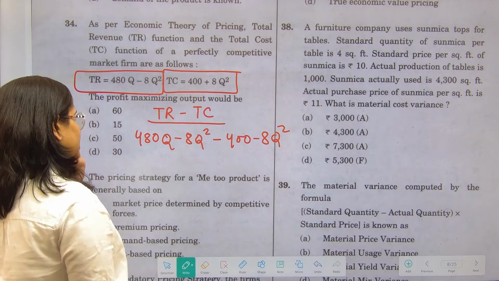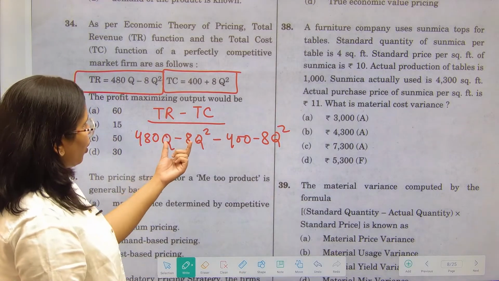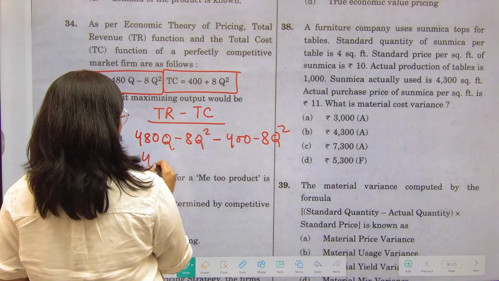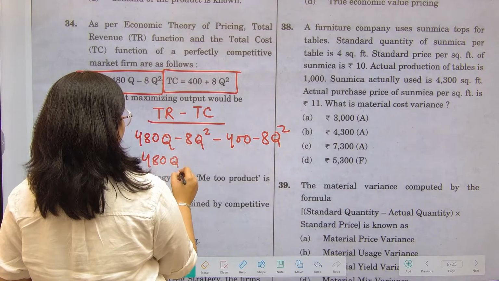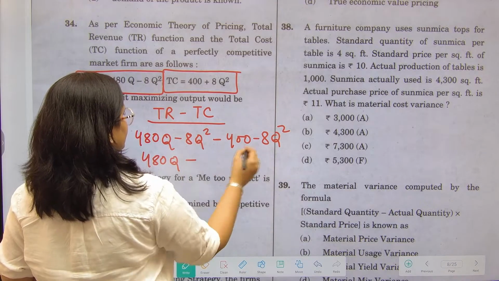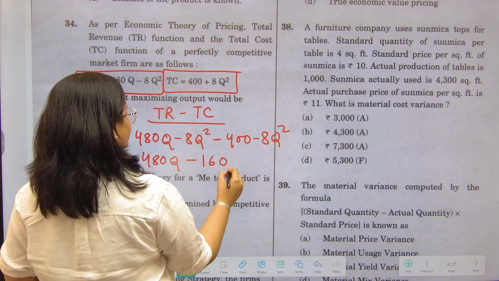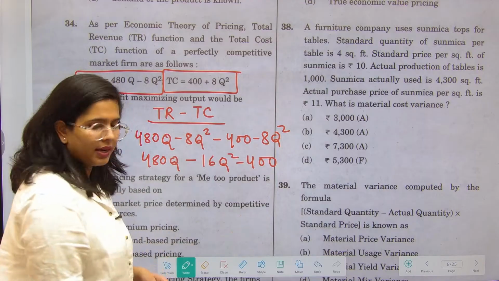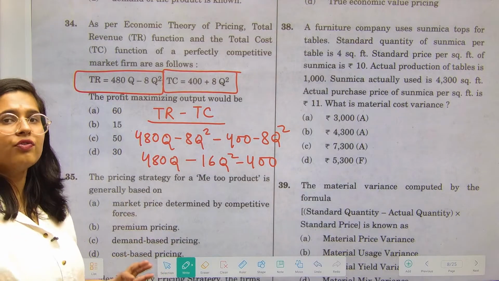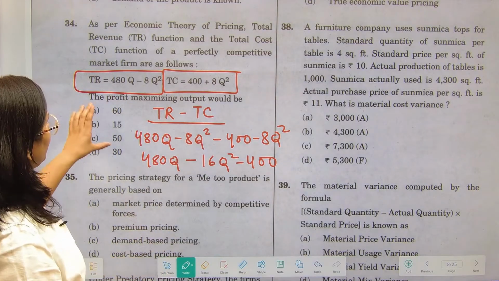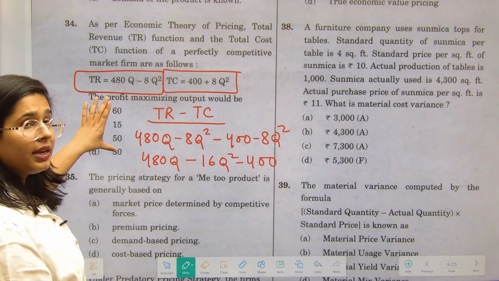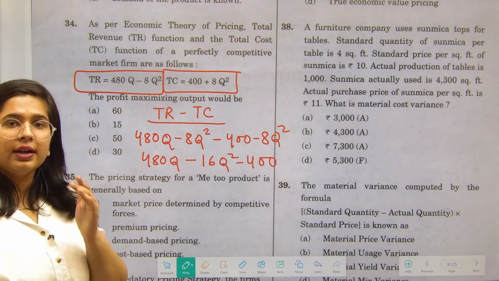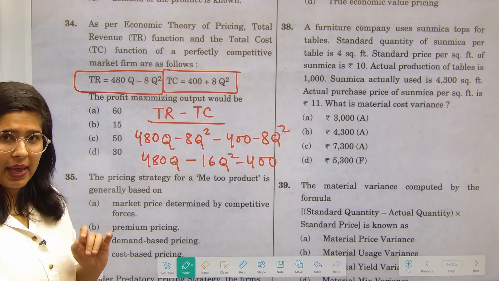So now see, in this particular situation, profit is 480Q less 16Q square less 400. Now instead of going through the quadratic equation, you can apply the numbers which have been given directly, उसको आप options को apply कर लो.